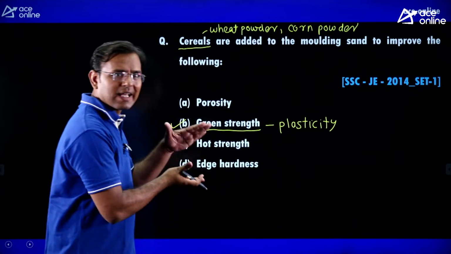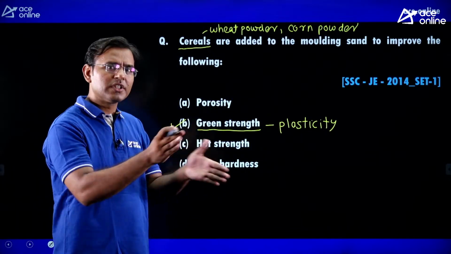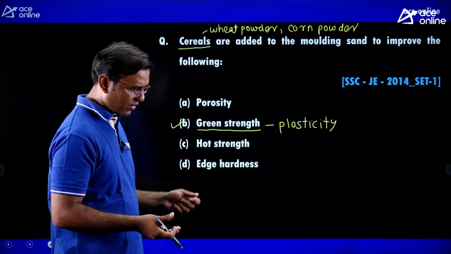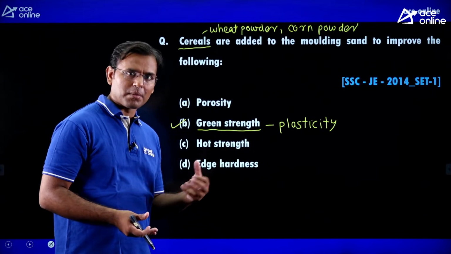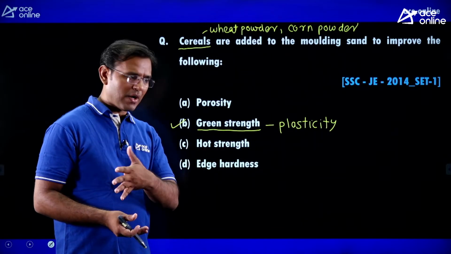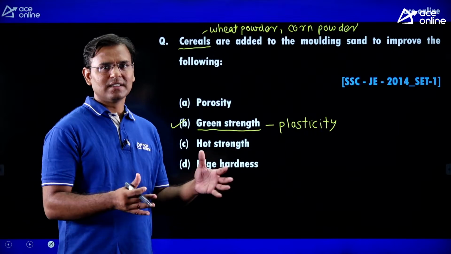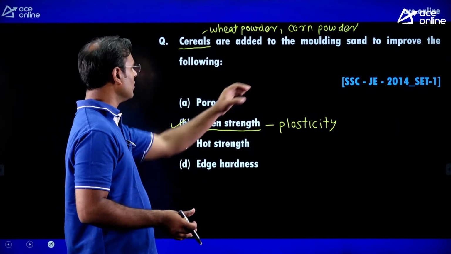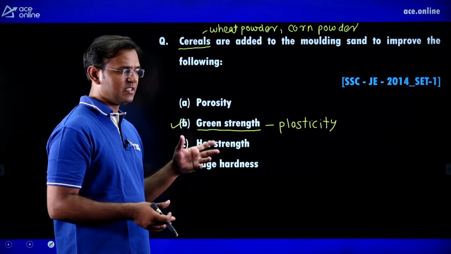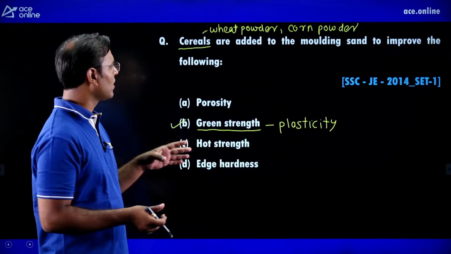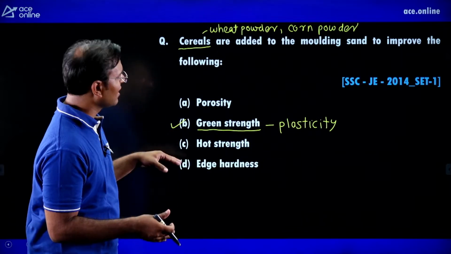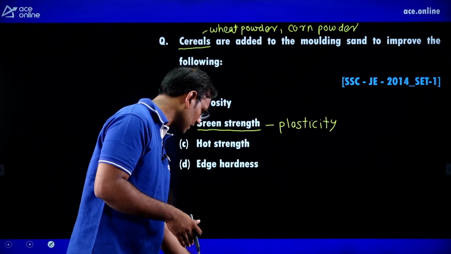While making the mold we can give a good shape to the mold. You know the wheat powder, in that wheat powder we add water and then we make chapatis. When we add water to that powder, it is very flexible. The same concept we can use, and that strength is known as green strength. In the molding sand we are adding some water and wheat powder, which gives good plasticity. So cereals are added to the molding sand to improve the green strength.